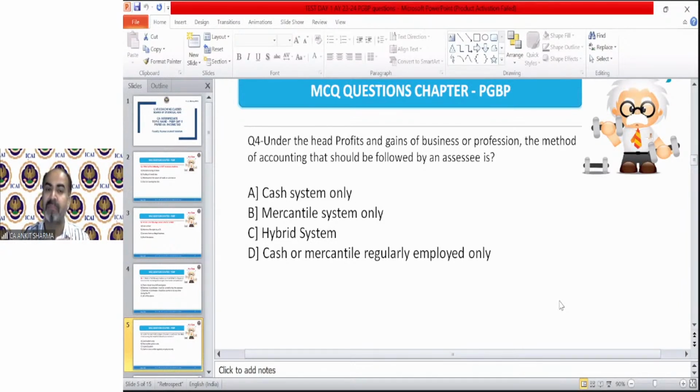Question number 4. Hybrid system means both systems in the same year. That is not possible. So hybrid means cash and mercantile both in the same business. That is called the hybrid system. Okay, who was asking? Somebody was asking what the hybrid system is. And option C, Gayatri was asking. Okay, is it clear, Gayatri? Okay.